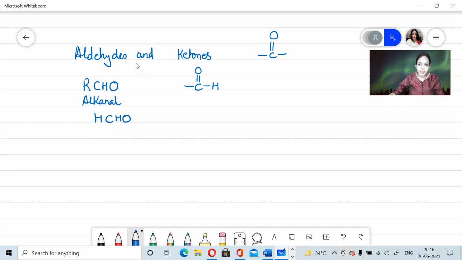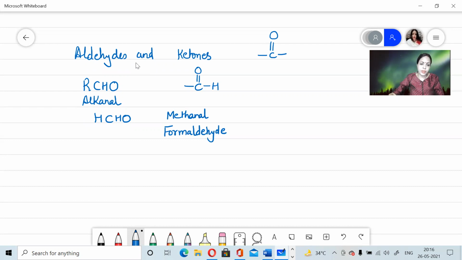Now this HCHO, here if you can see that it has only one carbon atom, and I have already discussed with you that in IUPAC we count the total number of carbon atoms which are present in the carbon chain. Because it is one, therefore it is considered to be methanal, and the common name for this aldehyde is formaldehyde.